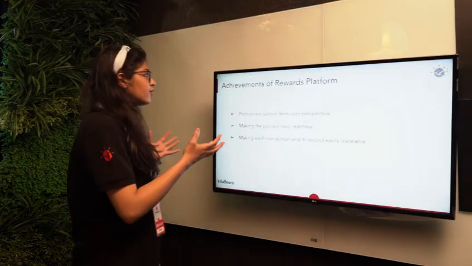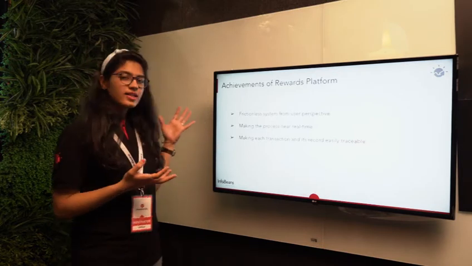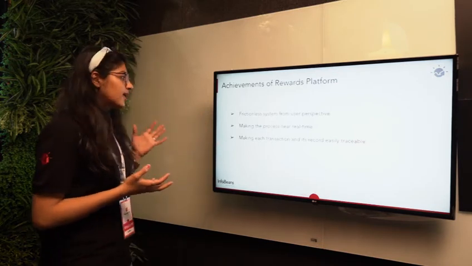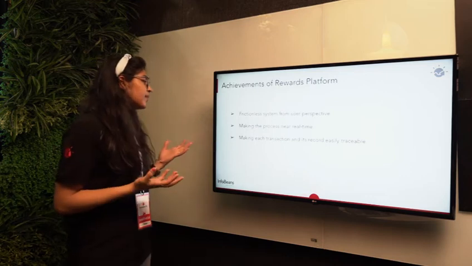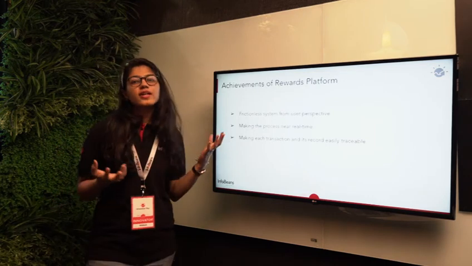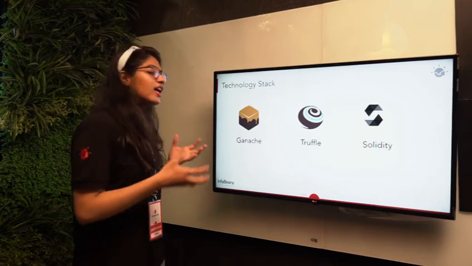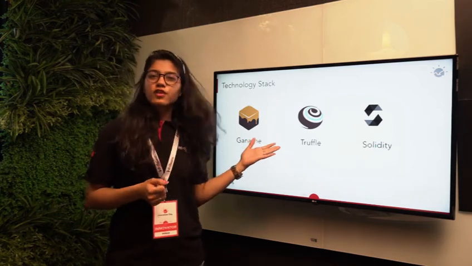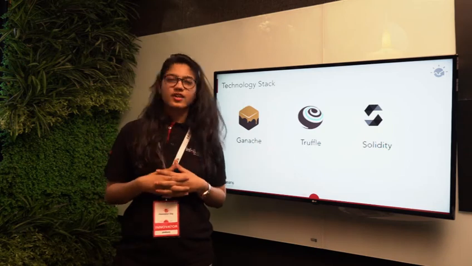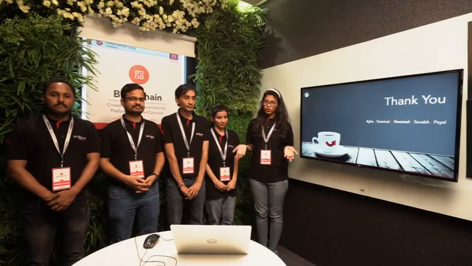The achievements of the reward platform are a frictionless system from the user perspective, making the process near real time and making each transaction and its record easily traceable. The technology stack used is Ganache for the test environment, Truffle for deployment, and Solidity for creating the smart contract. So this was all about our crowdfunding and rewards platform. Thank you.